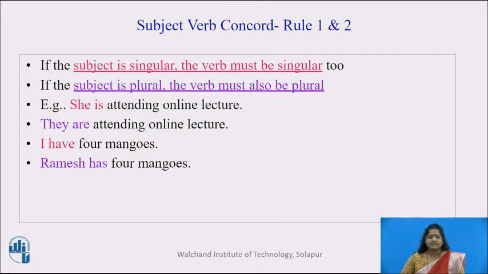Rule number first and second of subject-verb concord. If the subject is singular, the verb must be singular. And if the subject is plural, the verb must also be plural. For example, she is attending online lecture. Here in this sentence, the subject is she and it is singular. So the singular verb is followed by it. In the second sentence, they are attending online lectures. In this sentence, they is a subject. It is plural, so the plural verb are is there.